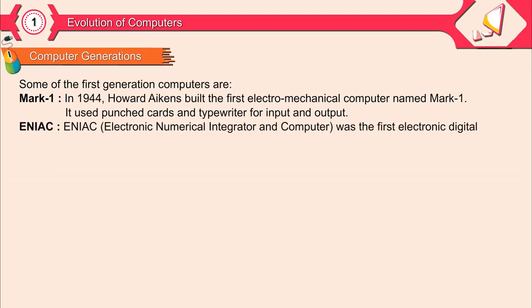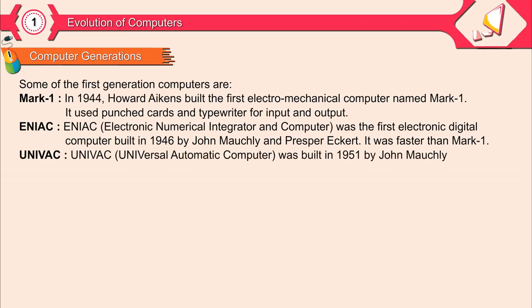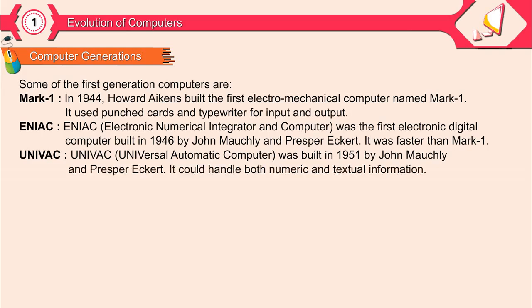ENIAC. ENIAC, Electronic Numerical Integrator and Computer, was the first electronic digital computer built in 1946 by John Mauchly and Presper Eckert. It was faster than Mark I. UNIVAC. UNIVAC, Universal Automatic Computer, was built in 1951 by John Mauchly and Presper Eckert. It could handle both numeric and textual information.